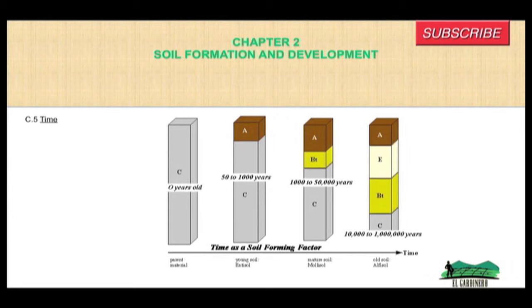And A, E, B, T, and C horizons is a characteristic of old soil. E horizon is the zone of leaching, and this can be a characteristic of an old soil, and this is a characteristic of an alfisol.